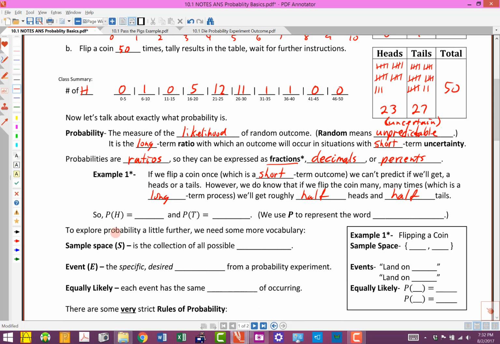So what we'd say right here is the probability of heads, and that's the notation that we use. We use a P to represent the word probability. This is just a shorthand that we typically use.